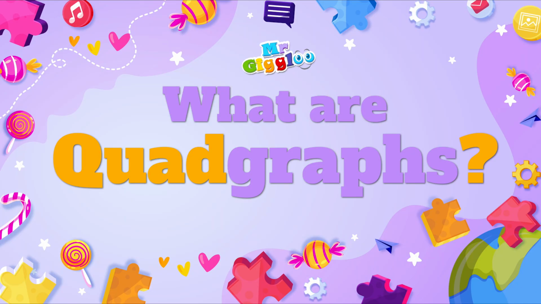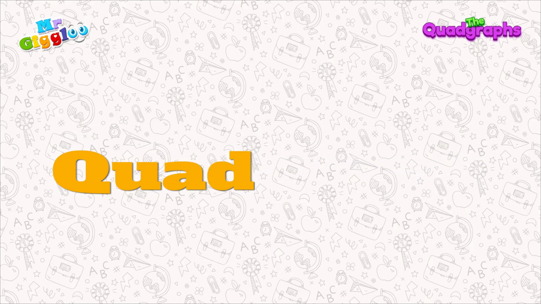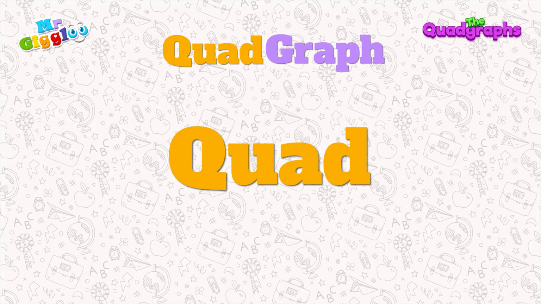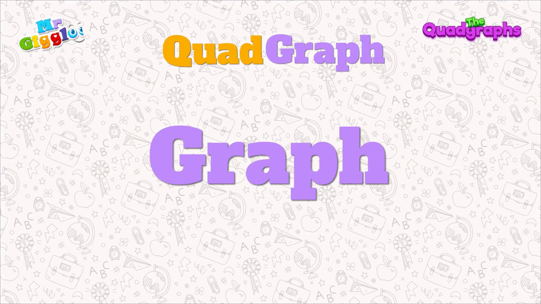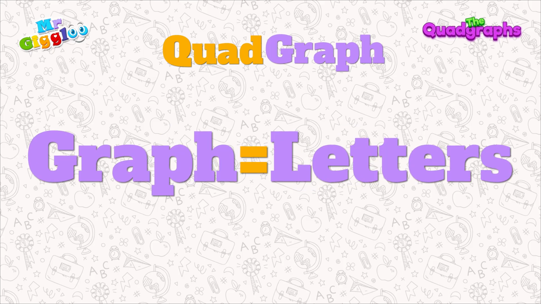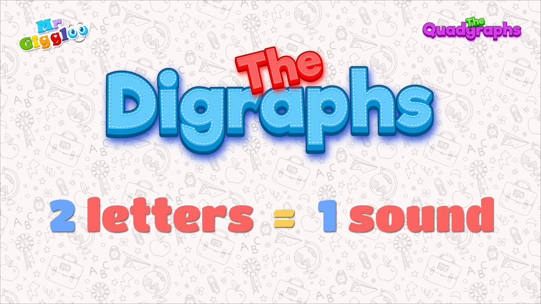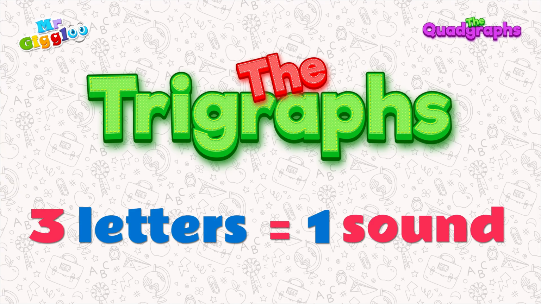So let's go! What is a quadgraph? A quadgraph is like a letter puzzle. The word quadgraph has two parts. The first part is quad, which means four, and the second part is graph, which means letter. Just like we learned in the previous video about digraphs, where two letters come together to make one sound, and trigraphs where three letters make one sound.